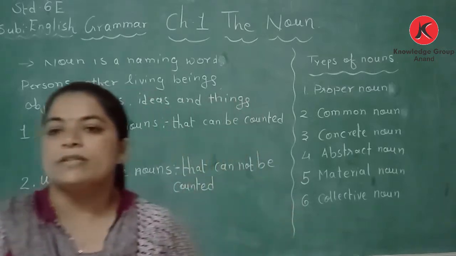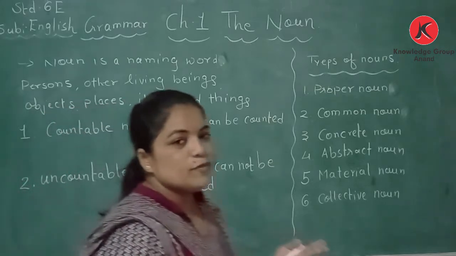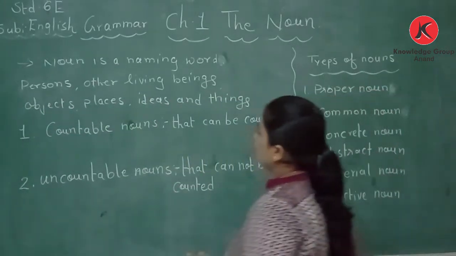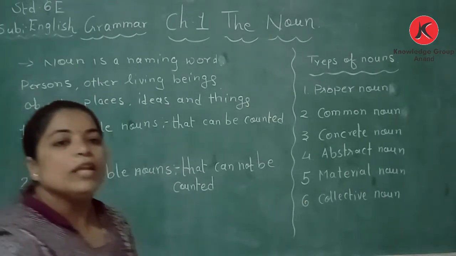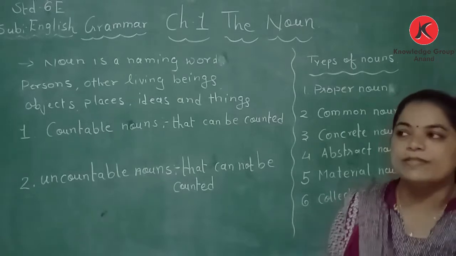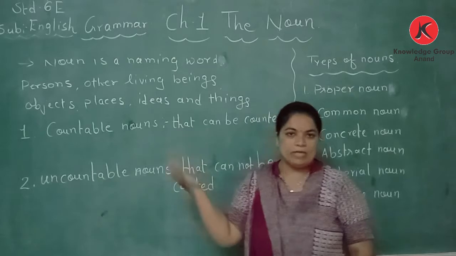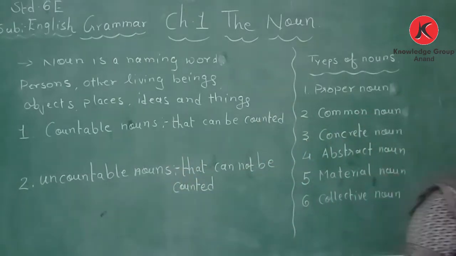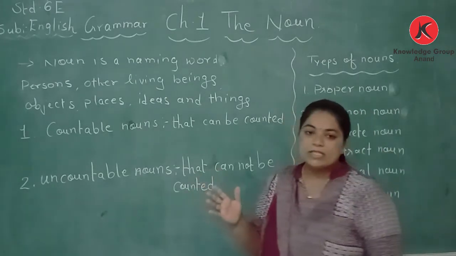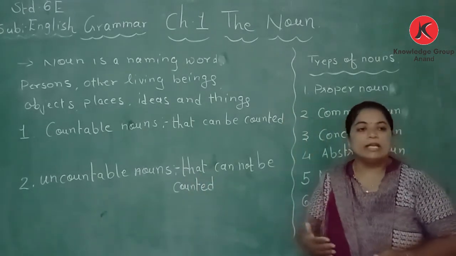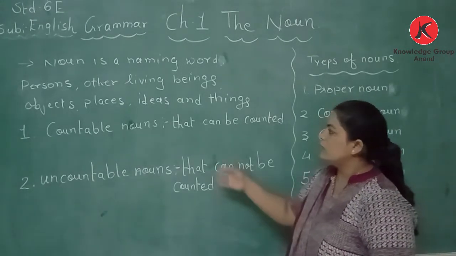First, the persons. Persons means we, human beings, the names of human beings. For example, let us take Anjali. Anjali is a name of a person. Other living beings means birds and animals. For example, let us take a lion. For a bird, we can take the example of a sparrow.